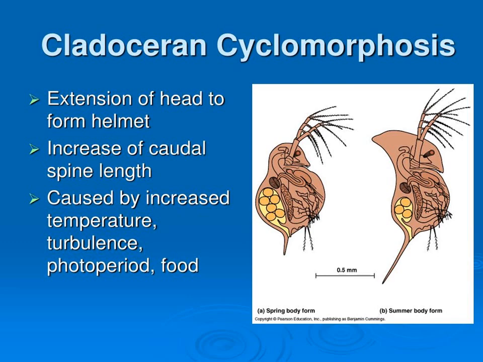So these are the reasons why they adapt certain changed structures when there is a change in temperature: for food, for swimming, to tide over unfavorable conditions.